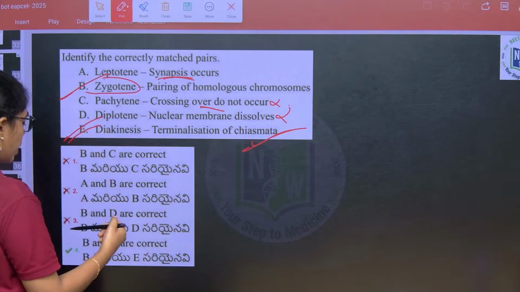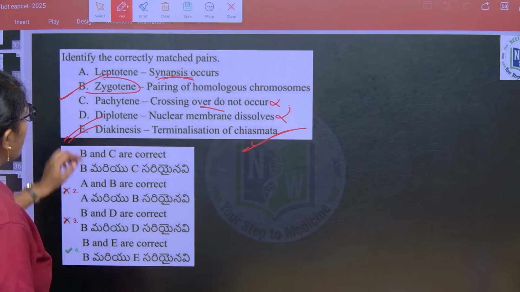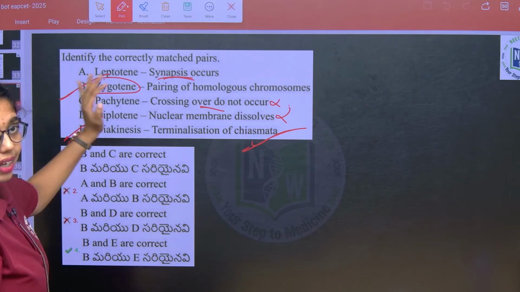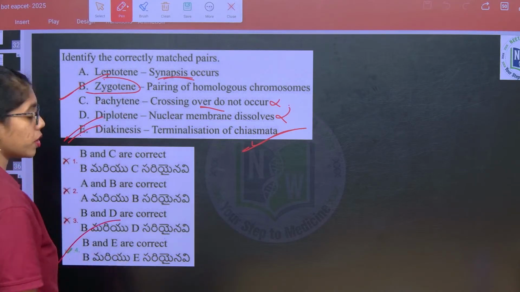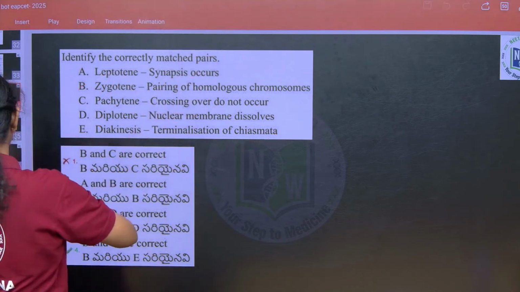So here, if you see, both B and E are correctly matched pairs. So, option 4 is correct. This is very simple, right?